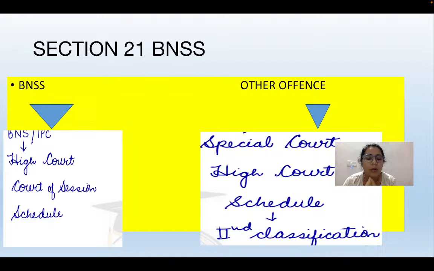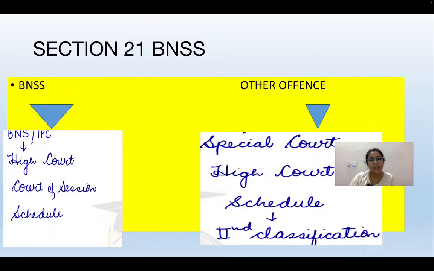Now, I have already told you, if you read Section 21 of BNSS, this section talks about which courts are competent enough to conduct the trial of offences committed under BNSS.